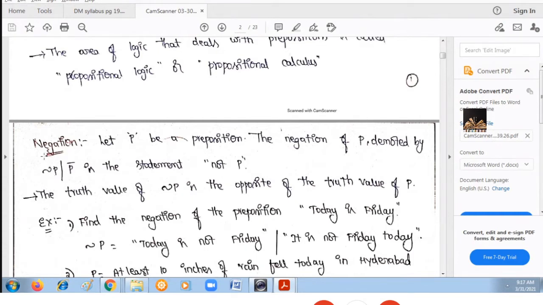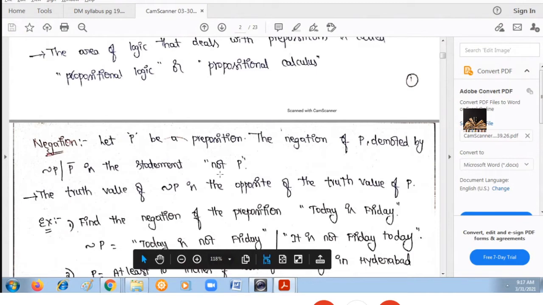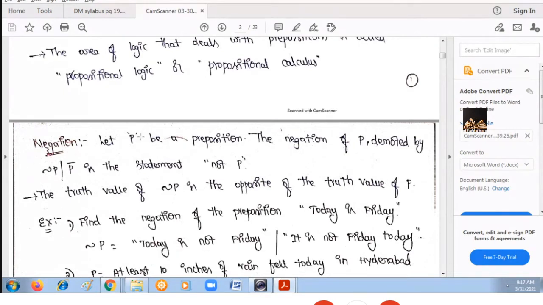What does it mean? If P is a given proposition which gives you the result true, then negation P will give you the result false. Why? Because negation P means not P. If P is giving you the false result, negation P will give you the result true, because it is not P. Not false is equal to true. Not true is equal to false. That is what a negation means.